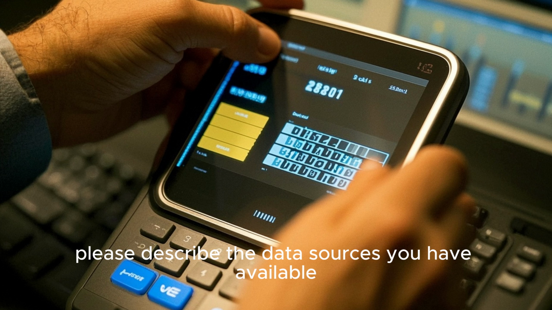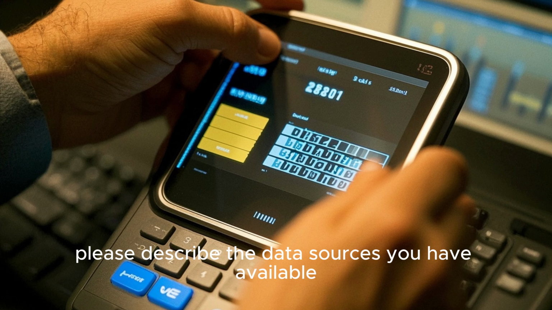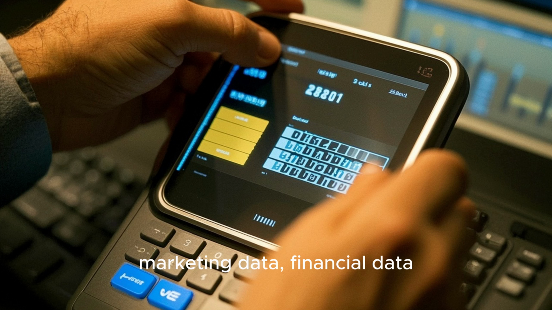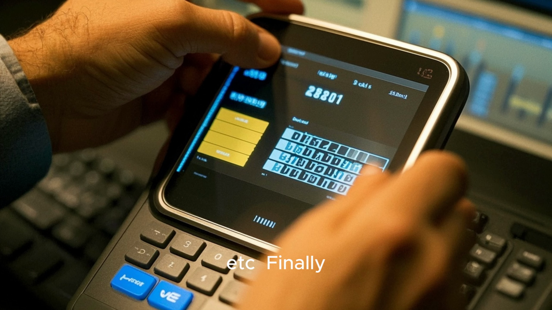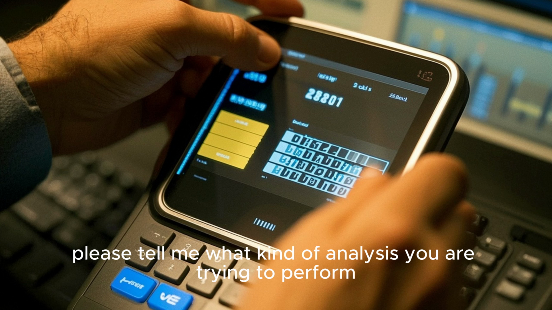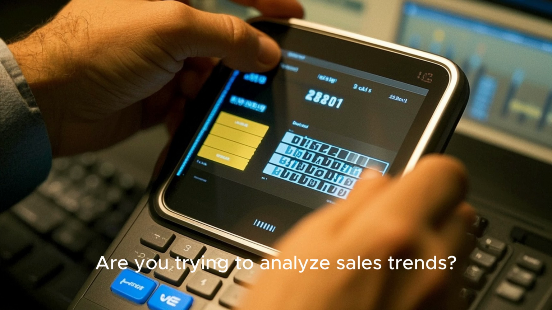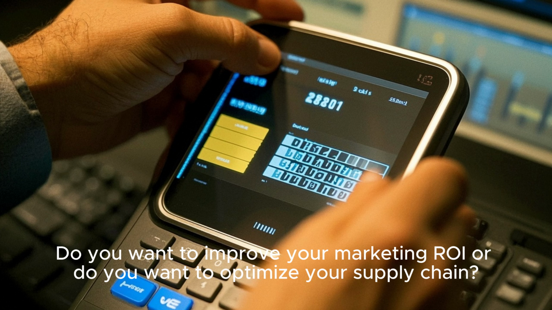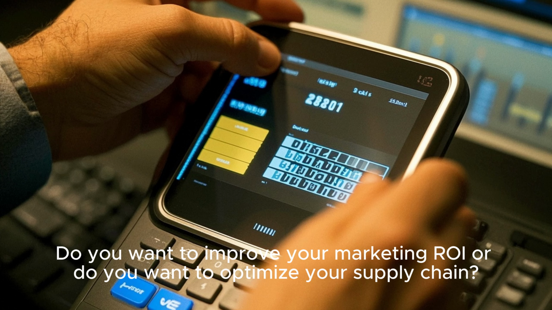Second, please describe the data sources you have available. This could include things like sales data, marketing data, financial data, etc. Finally, please tell me what kind of analysis you are trying to perform. Are you trying to analyze sales trends? Do you want to improve your marketing ROI, or do you want to optimize your supply chain?